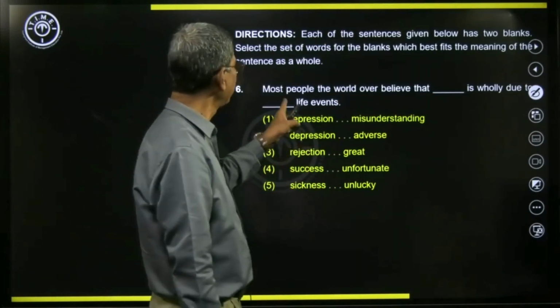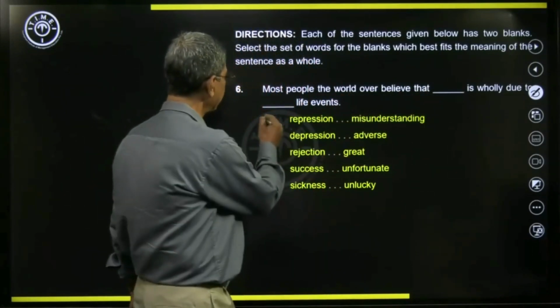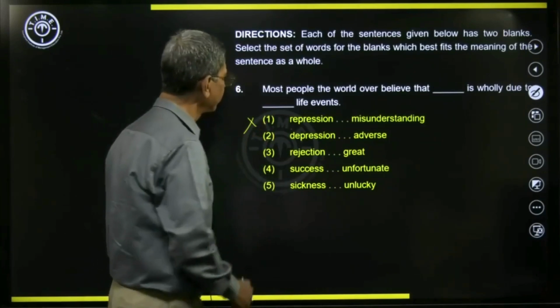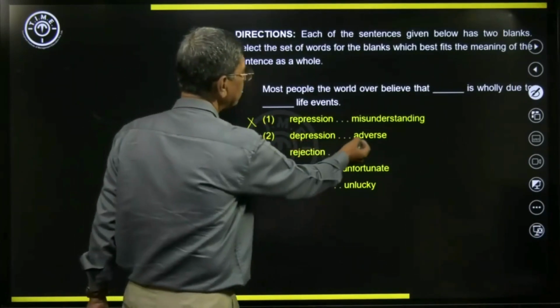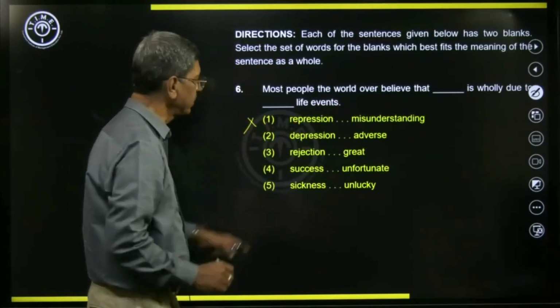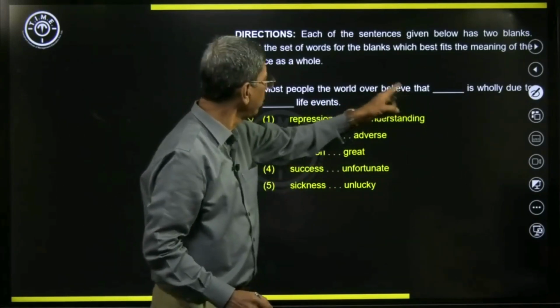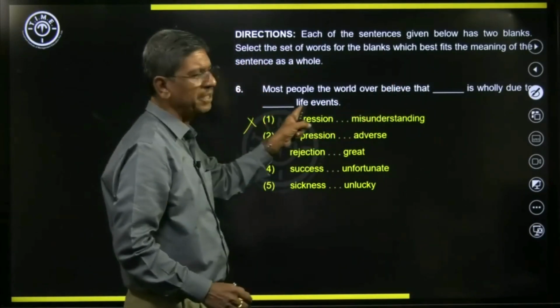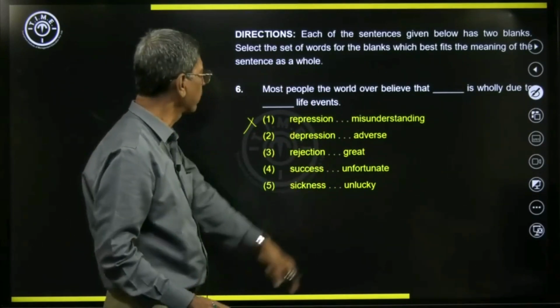Most people believe that repression and misunderstanding is not correct, so it is ruled out. Then we have depression and adverse. We will park this for some time and wait and see whether this will fit in. Believe that depression is wholly due to adverse life events. It does make sense, but we will look at the other options too.